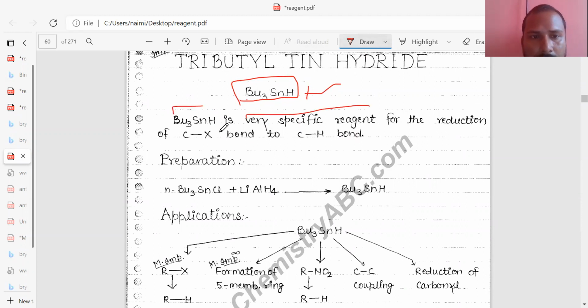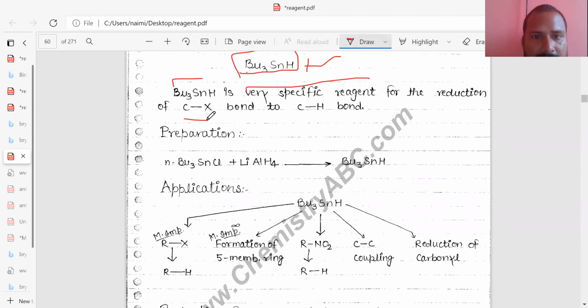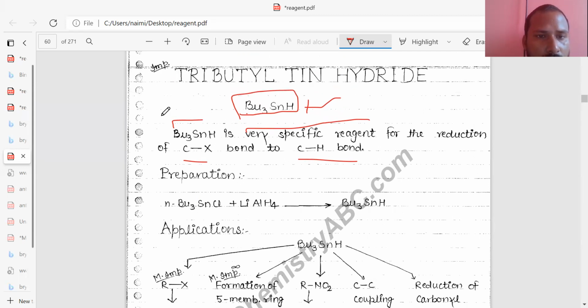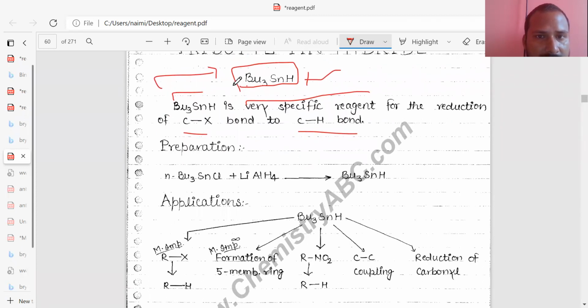It is used for reduction of the CX bond to the CH bond. So if you want to convert a CX bond to a CH bond in any organic synthesis, suppose you synthesize any drug molecule or other industrial products in which you want to convert a CX bond to a CH bond, then you can apply tertiary butyl anhydride. So that is an application of tertiary butyl anhydride.